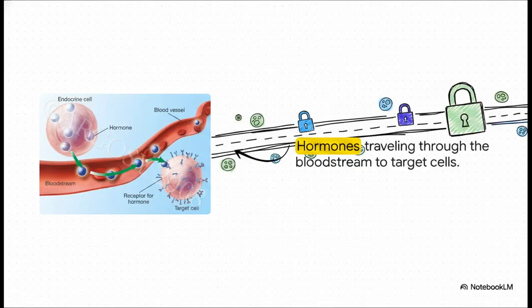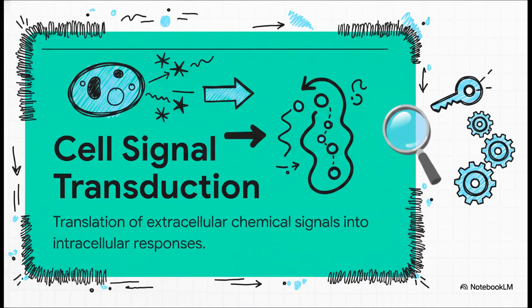Let's start macroscopic. Imagine an endocrine cell releasing a hormone. That's our chemical signal directly into the bloodstream. It travels like a secure message on a massive highway, rushing past countless cells until it finds the exact receptor waiting for it on a highly specific target cell. But how does the target cell actually read that message?